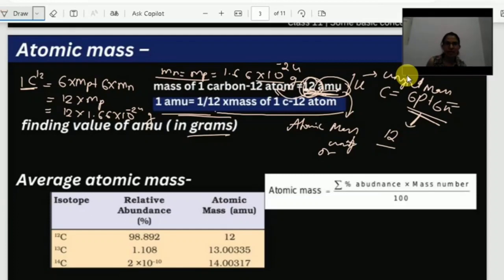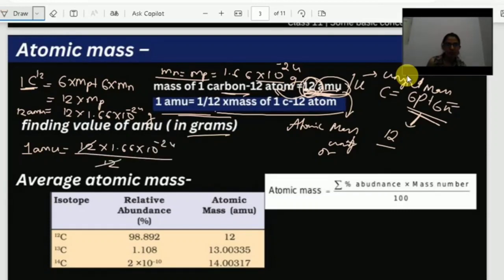I know that the mass of one carbon-12 is equal to 12 AMU, right? So in place of this, can I write 12 AMU? Yes, I can write. So if I want to find the value of 1 AMU in terms of gram, what am I going to do? I'm just taking this 12 into the denominator: 12 into 1.66 into 10 power minus 24 divided by 12.